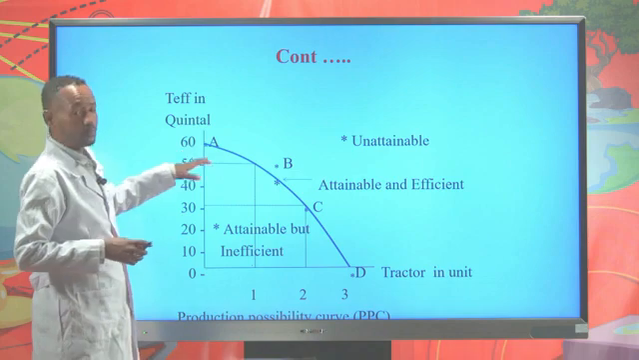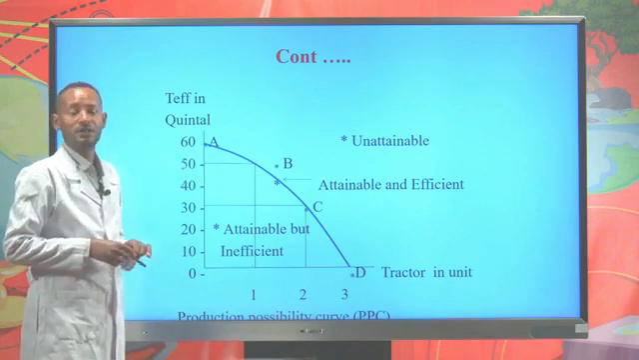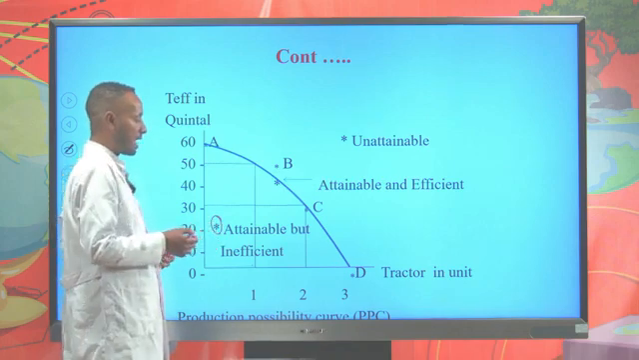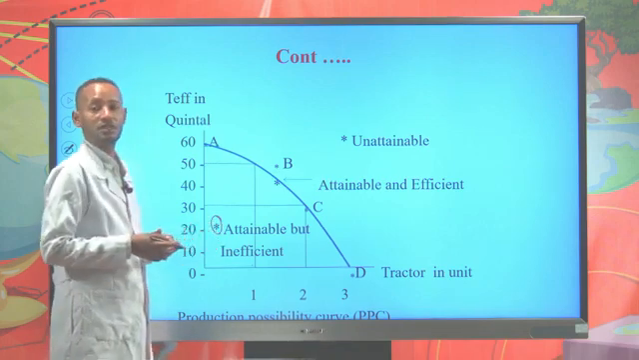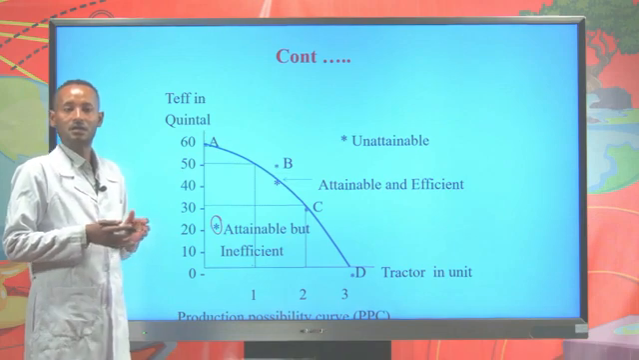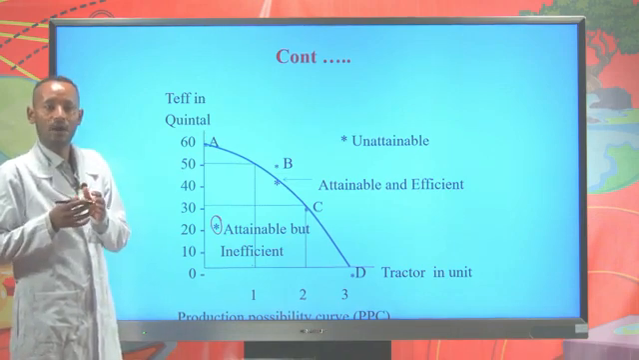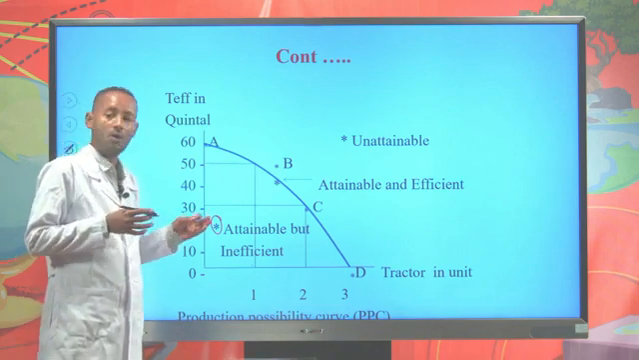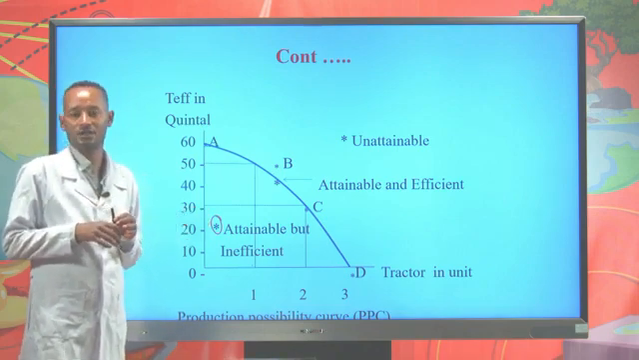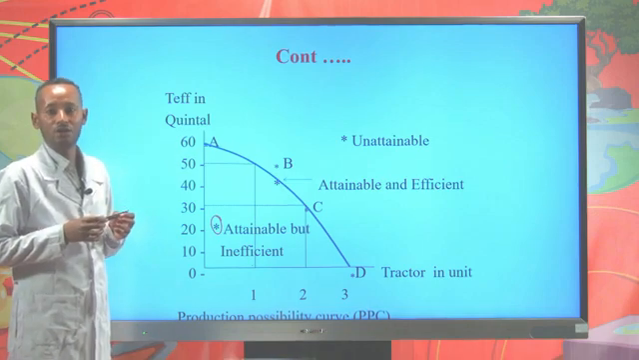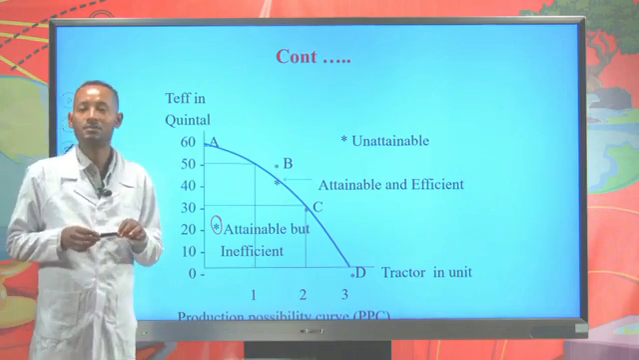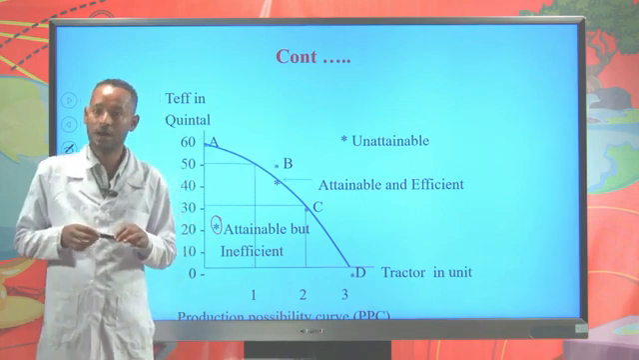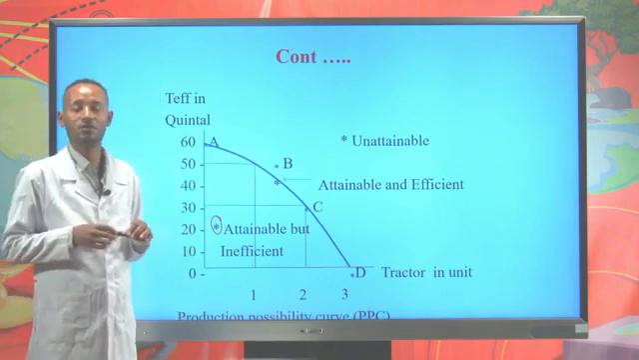Now, from this production possibility frontier or curve, any point inside the PPC represents an attainable but inefficient combination. That means the country can produce, but there are idle resources. The country is not employing all the available resources efficiently. So any combination inside the production possibility curve or frontier represents attainable but inefficient combinations of the two commodities.